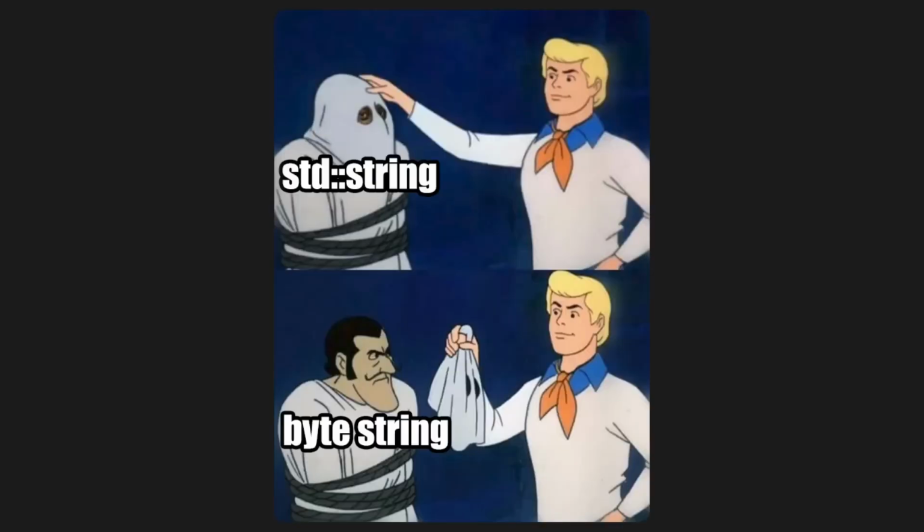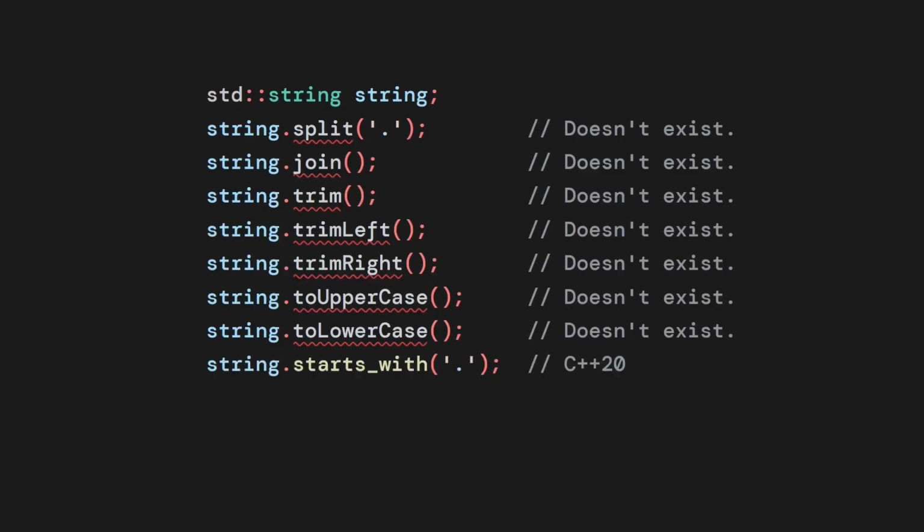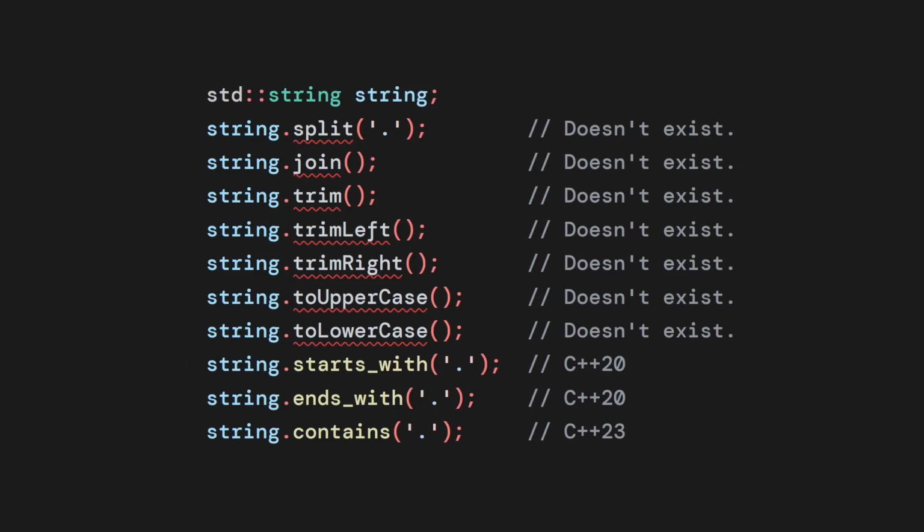If you want to get anything useful done in C++, you're forced to go on an endless scavenger hunt for third-party libraries, and we've already covered the difficulty and frustration involved in integrating them and managing them. Even the features that do exist in the standard library are surprisingly limited compared to what modern languages have to offer. Standard string is a half-baked solution with no multi-byte character awareness. It's really just a byte string, not a real character string, which means it has no built-in Unicode support. It's also missing basic functionality, like for splitting, joining, and trimming strings, and methods like starts with, ends with, and contains were glaring omissions that weren't added until 2020 and 2023.